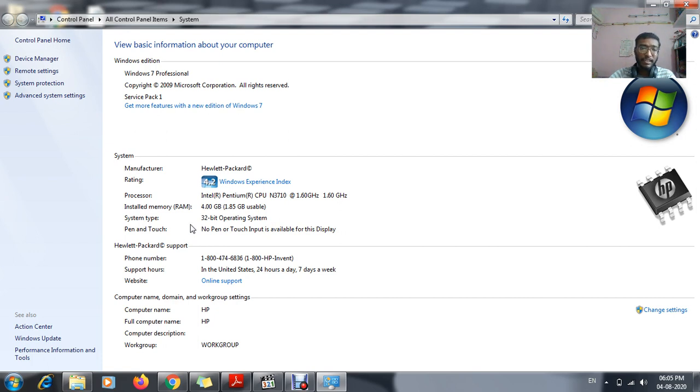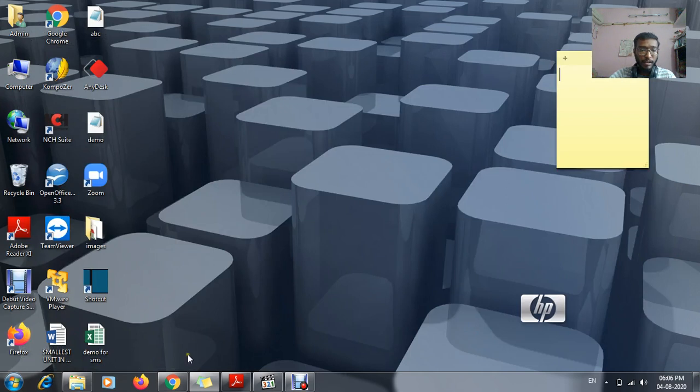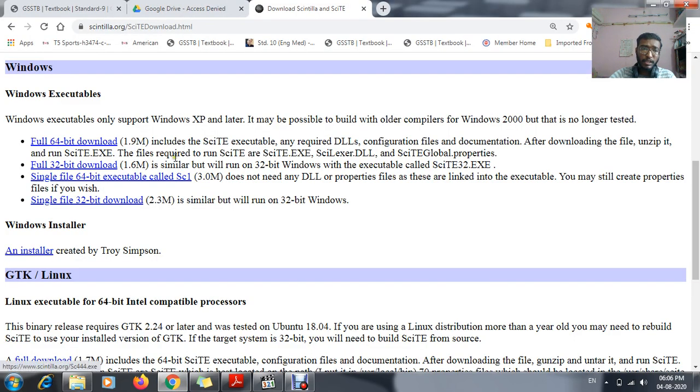It's not like that. Before downloading, you have to check which kind of operating system you are using. Mine is 32 bit, so I will be clicking over here, and it is approximately 1.6 MB. That's it, you can download it easily.